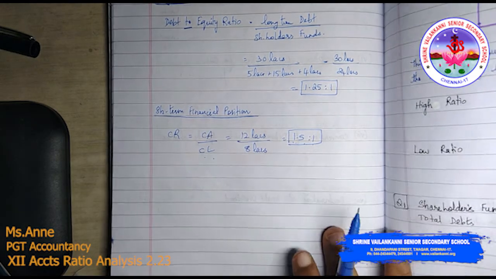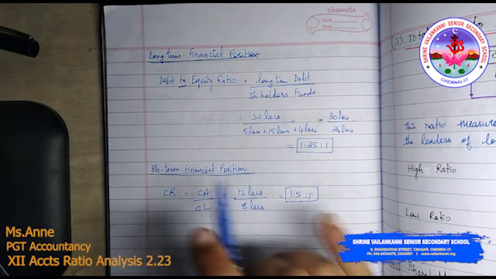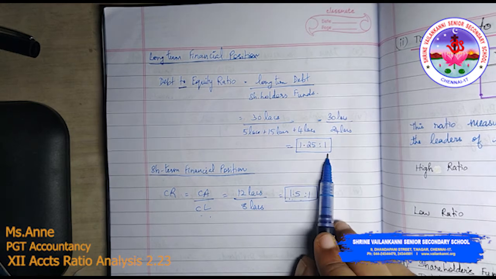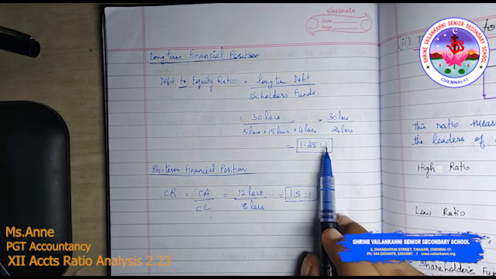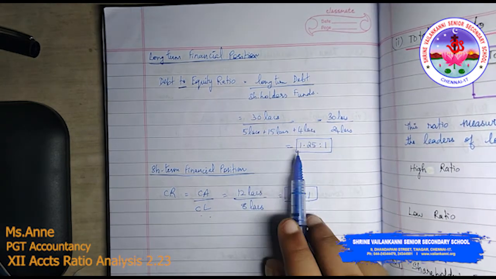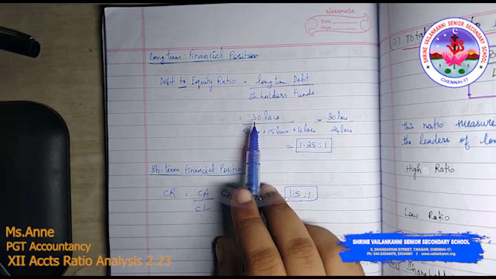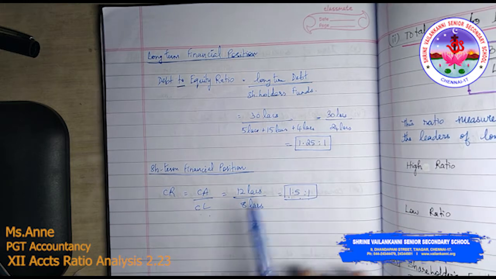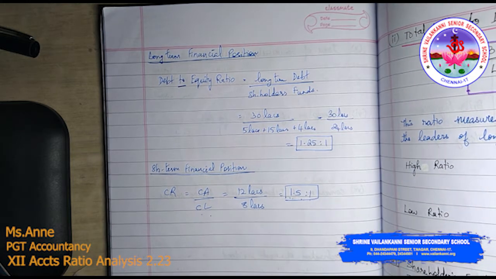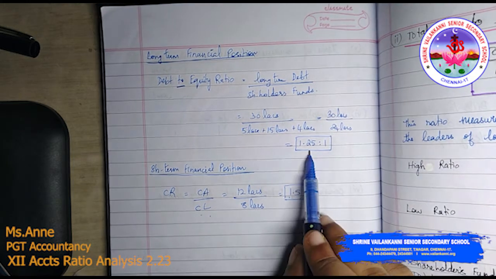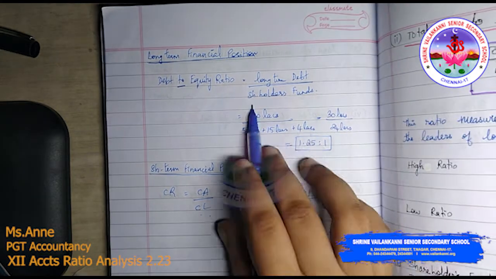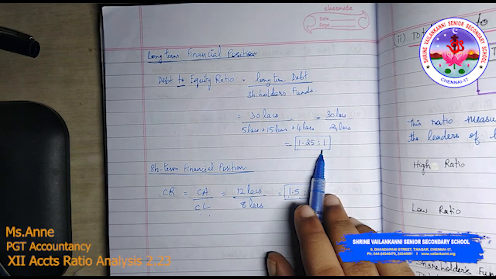And if you see the long term financial position, you see that it is 1.25 is to 1. For every 1 rupee of shareholders fund, there is 1.25 rupees of debt. That is what it means. Is it favorable? We know that the appropriate ratio is again 2 is to 1. Obviously it has to be improved. That is, more shareholders fund is not available.